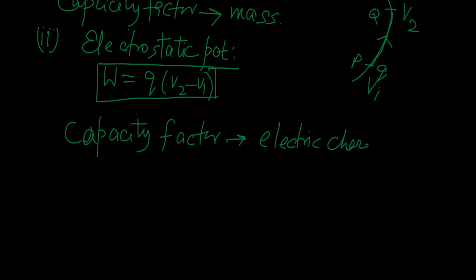So we see from these two examples that whenever a particle or a system moves in a field, that field may be a gravitational field or electrostatic field or any other field, then definitely work will be done on the system or on the particle, and that work done is found by a simple expression by the product of a capacity factor and change in potential during that displacement or during that configuration change or during that state change.